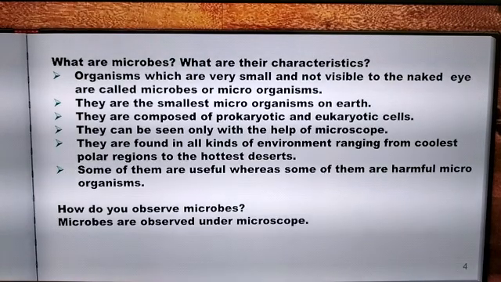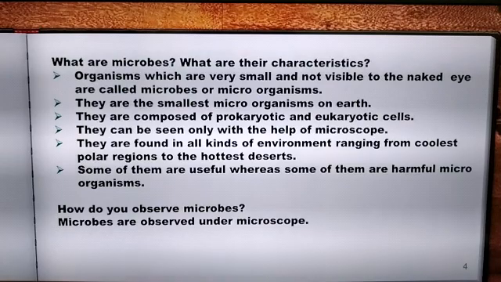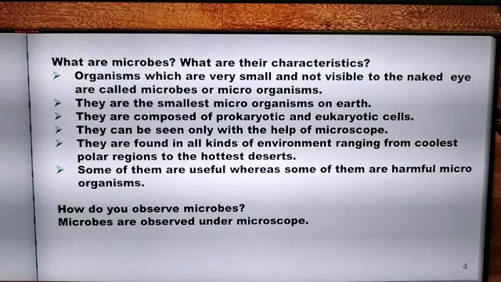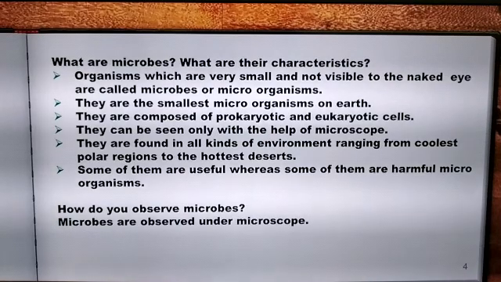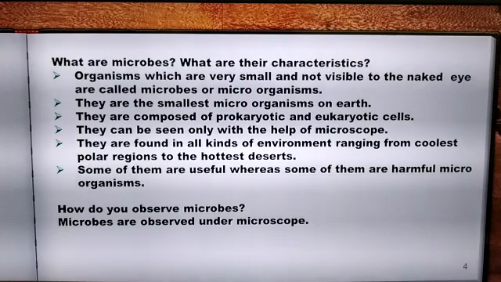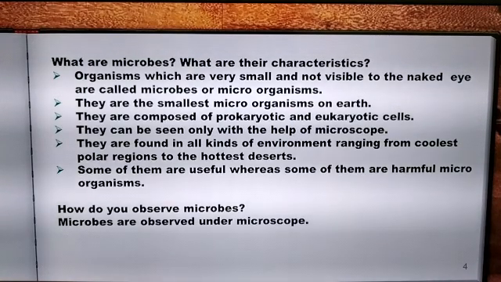microorganisms are present everywhere. They are found in all kinds of environment. You can find them in extreme conditions such as hot boiling water or a place like a desert. You can also find microorganisms at a place which could be as cold as ice. So microorganisms are found in all kinds of environment, ranging from the coolest polar regions to the hottest desert regions. The microorganisms are composed of either a prokaryotic cell or a eukaryotic cell.